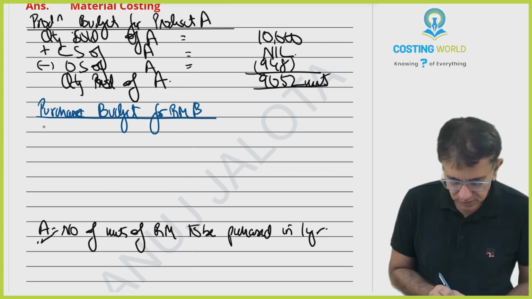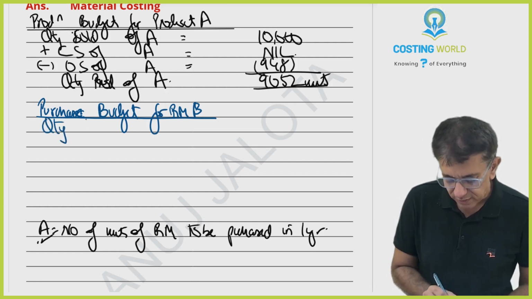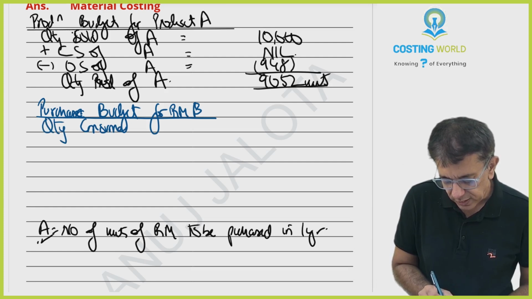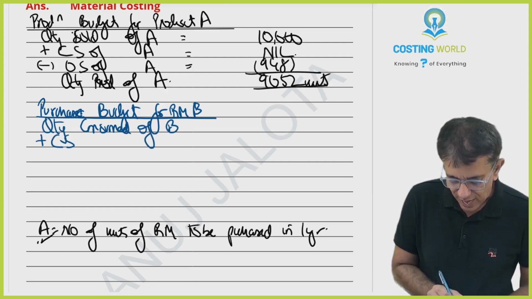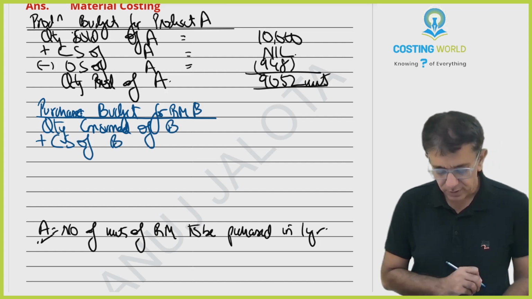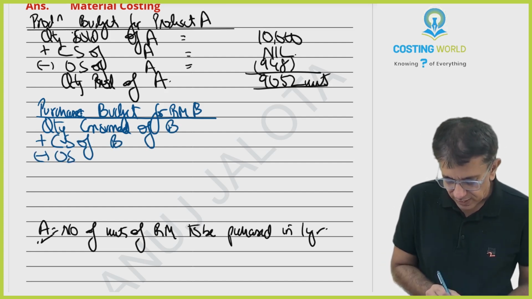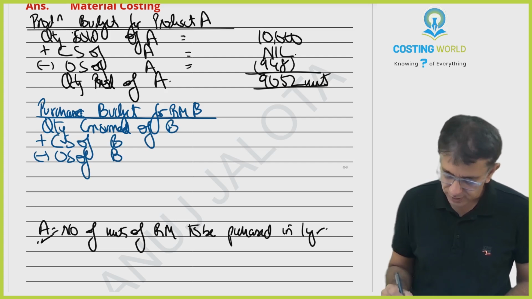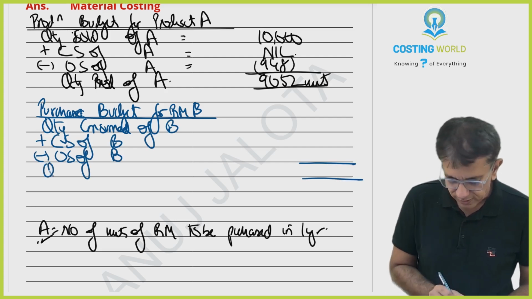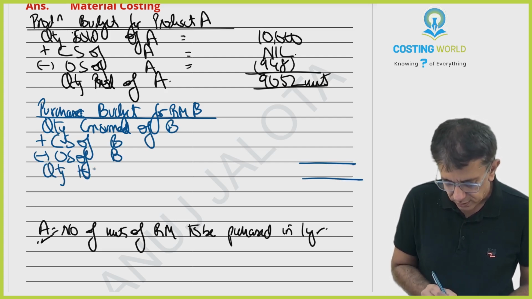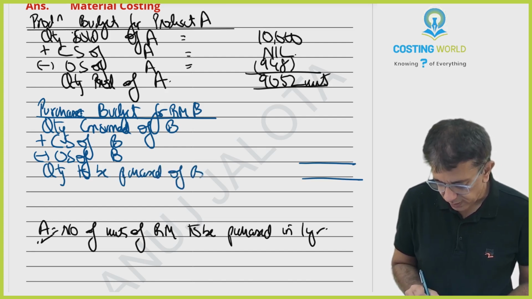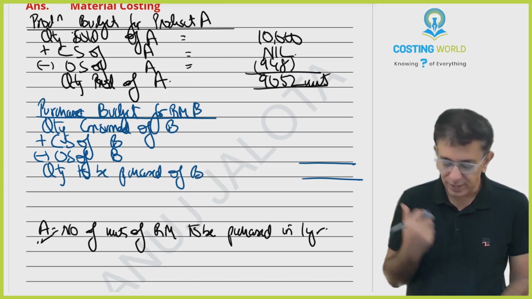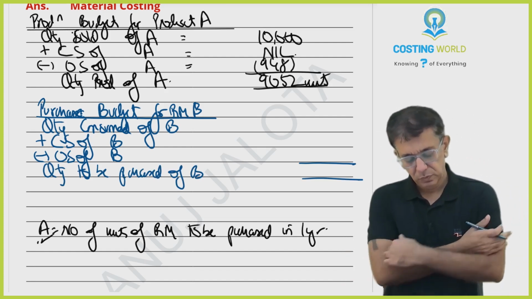If purchases are not given, we start with quantity consumed of raw material B, add the closing stock of B, and less the opening stock of B. You will arrive at the quantity to be purchased of raw material B.